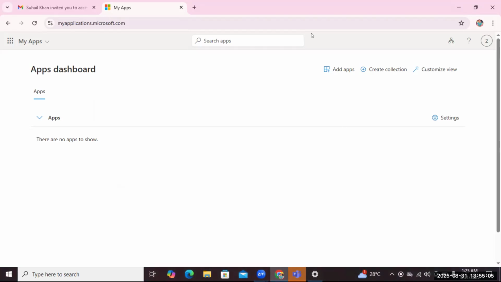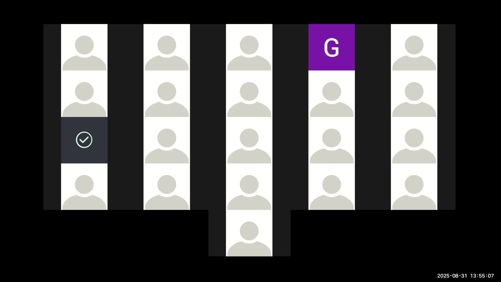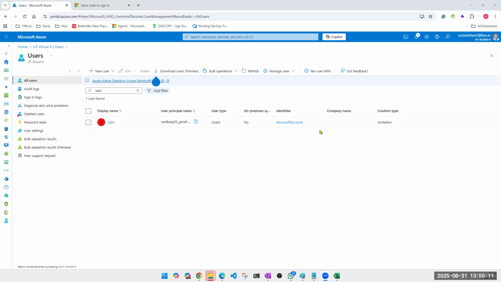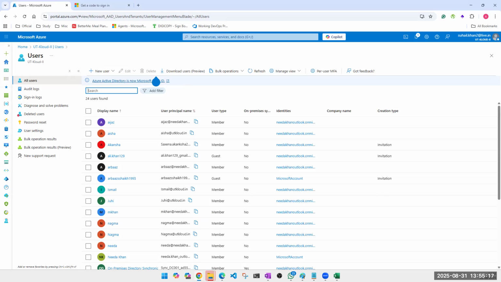And I'll start sharing my screen. Please let me know once my screen is visible. Can you see my screen, guys? Yes. Can you see Azure portal or Notepad? Azure portal. Fine.